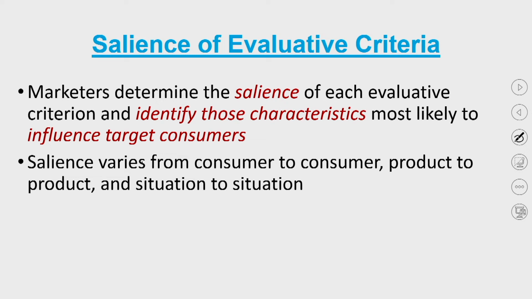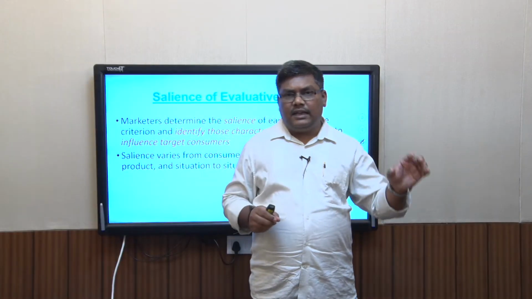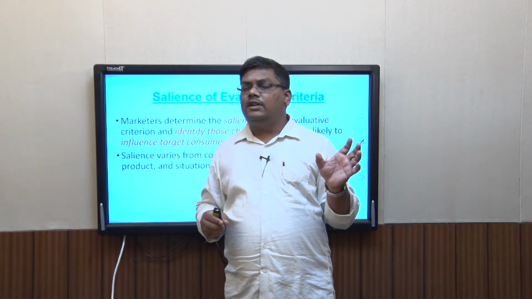So saliency varies from consumer to consumer, product to product, and situation to situation. Yes, that's an interesting thing. This idea of saliency varies from person to person, from product to product, and situation to situation. As I explained a moment ago, take two people, one looking at a car for transportation and another looking at a car as a social symbol. For them saliency would be different, because of the product attribute saliency that I am looking at in case 1, where a person is looking at